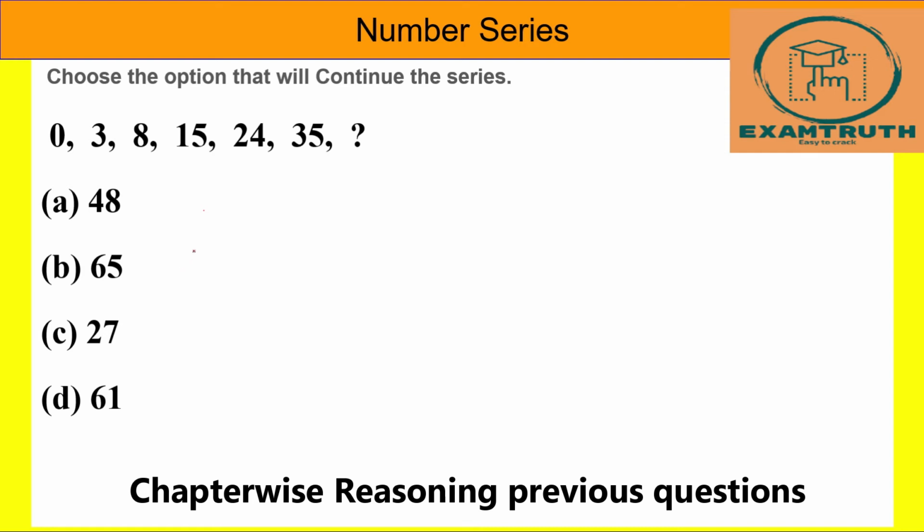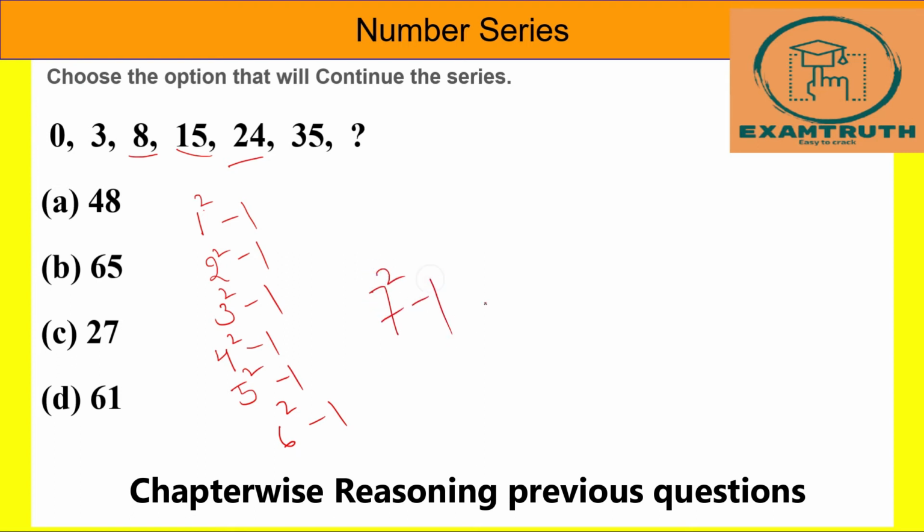So it is 1 square minus 1, next 2 square minus 1 is nothing but 3, and next 3 square minus 1 is nothing but 8, and next 4 square is 16 minus 1 is 15, and next 5 square is 25 minus 1 is nothing but 24, and next 6 square is 36 minus 1 is 35. Next number will be 7 square minus 1, that is 49 minus 1 is nothing but 48. So 48 is our answer, option A.